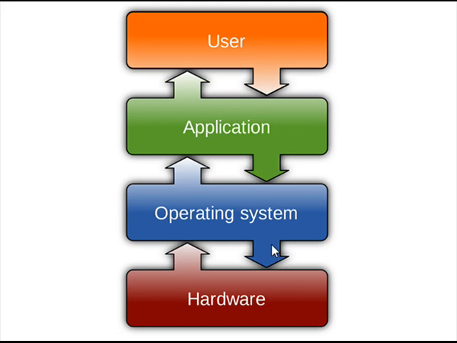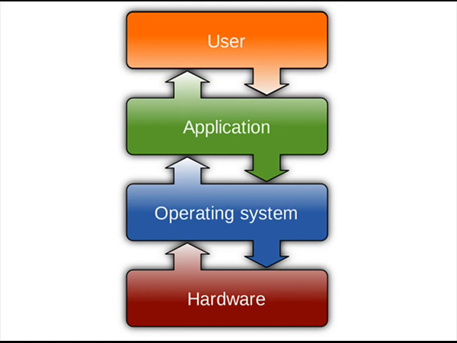So it is a step-by-step chain action: the user interacts with the application program, which interacts with the operating system, which interacts with the hardware. After the task is performed, the result is retranslated by the operating system, transferred to the application program, and then it is useful to the user. In the last class we stopped here.